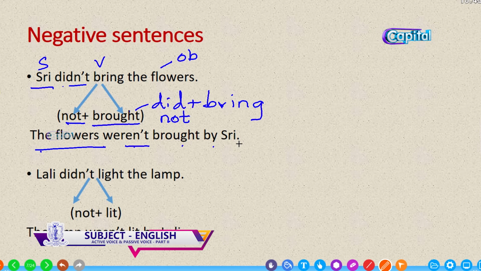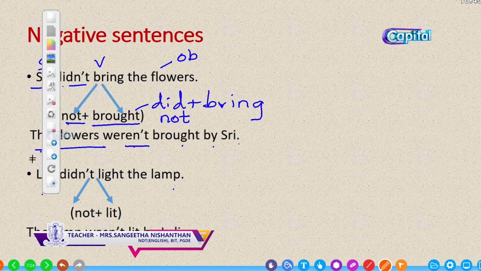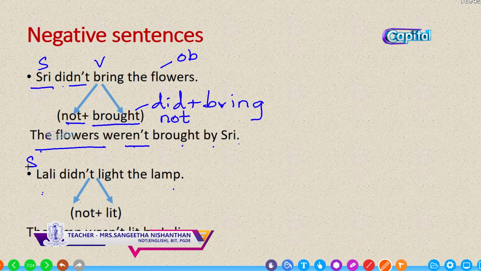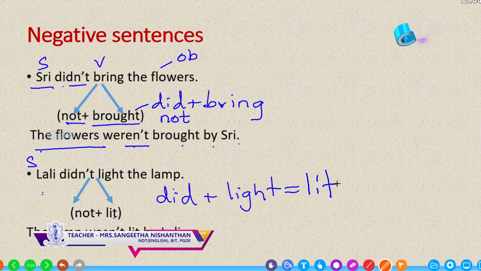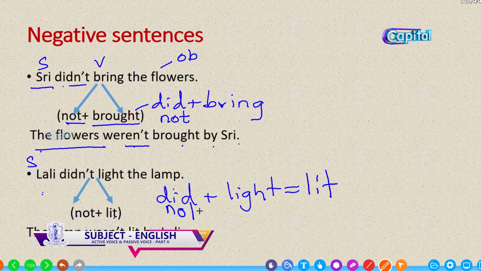And the second one, Lally didn't light the lamp. Who? Lally. So subject is Lally here. What didn't she do? Didn't light. So not lit. Did plus light gives you lit. Make it negative by adding not to did. So Lally didn't light the lamp. When we change it, who? Lally. What didn't she do? Didn't light. What didn't she light? The lamp. So the object is the lamp here.